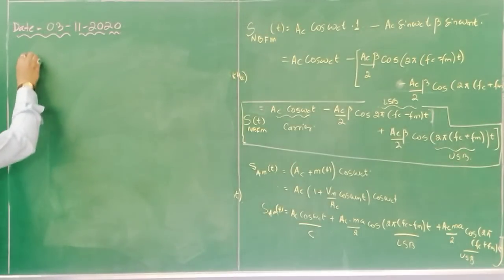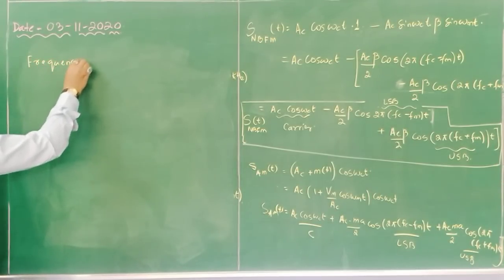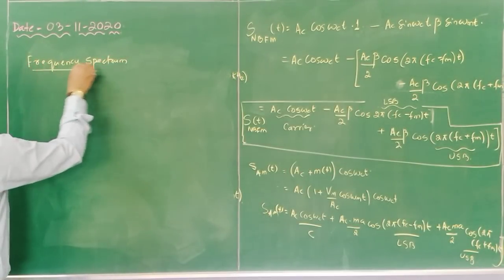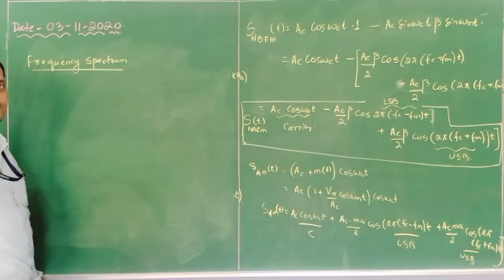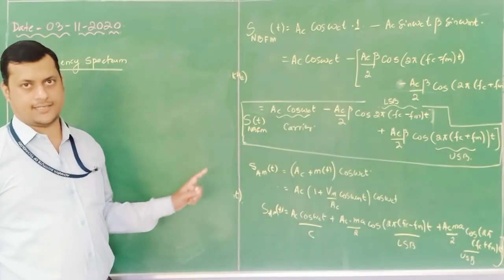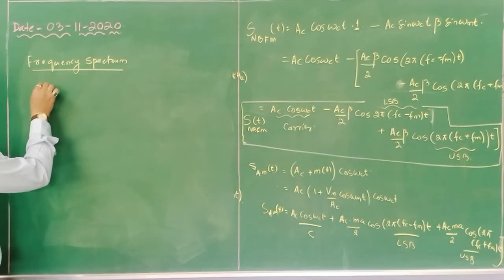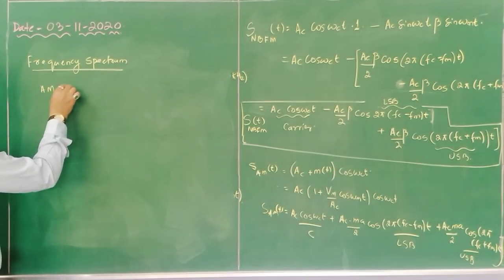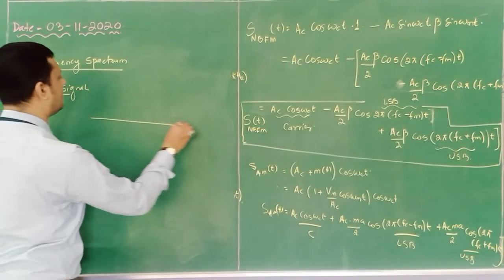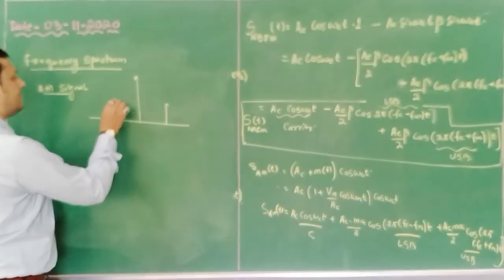So if I represent the frequency spectrum, whatever we are discussing is related to a single tone modulating signal and a single tone modulated signal. First I am representing the AM signal. For AM we have a carrier and two sidebands.